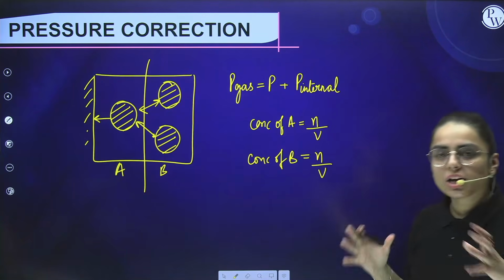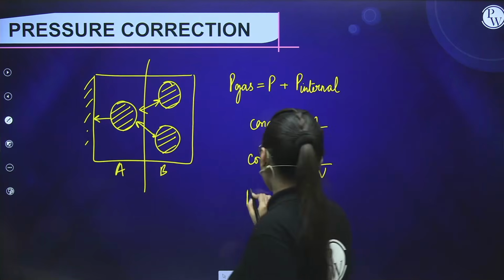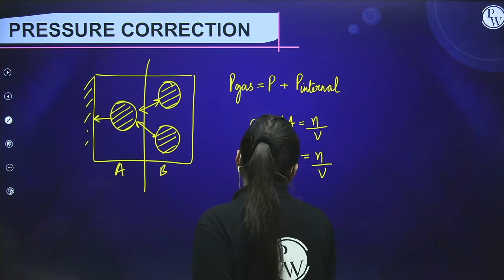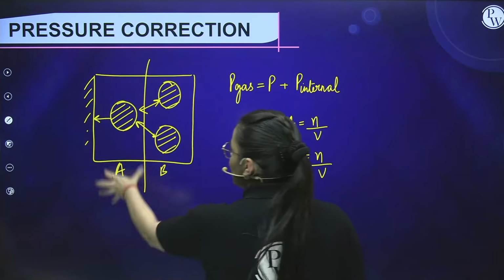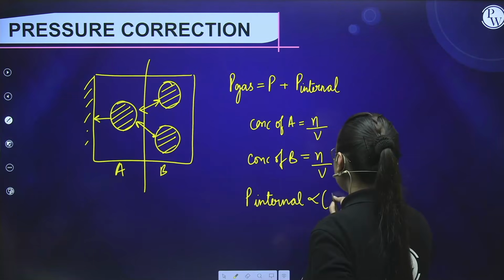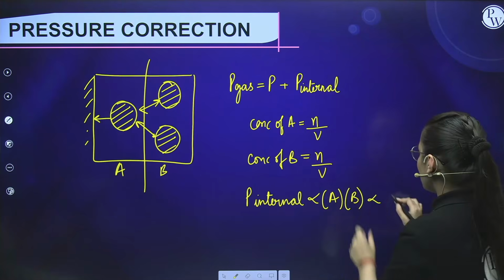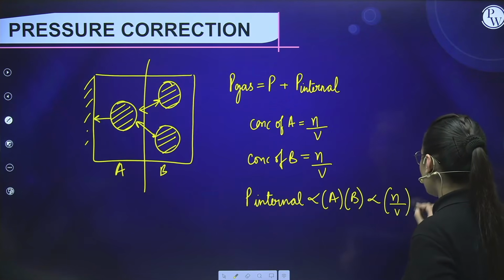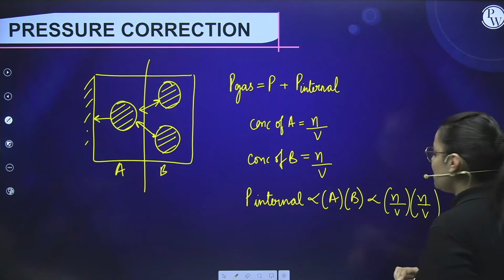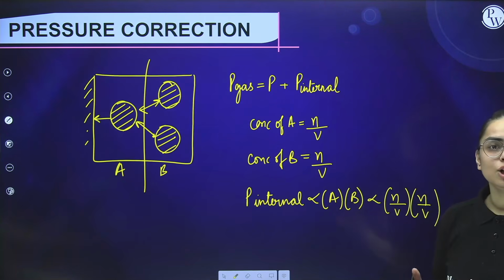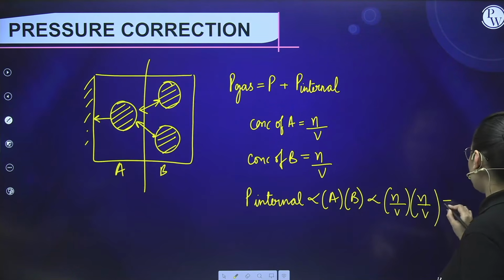Now the concentration of these B molecules also comes out to be the number of moles by volume. Now the internal pressure that is occurring will depend upon whom? On A molecules and on B molecules. So it is directly dependent upon the concentration of A molecules and the concentration of B molecules: n by V into n by V. So what comes out over here? n square by V square.